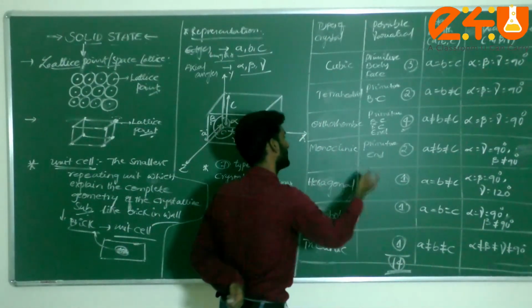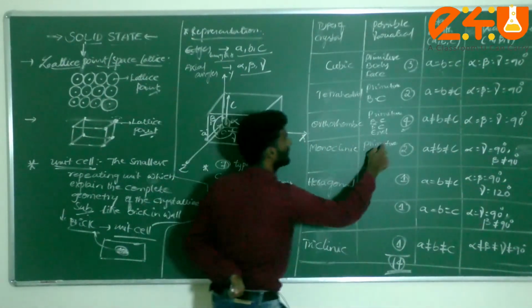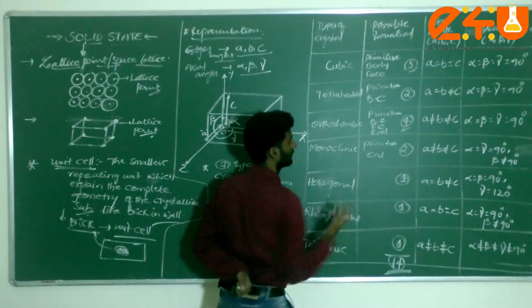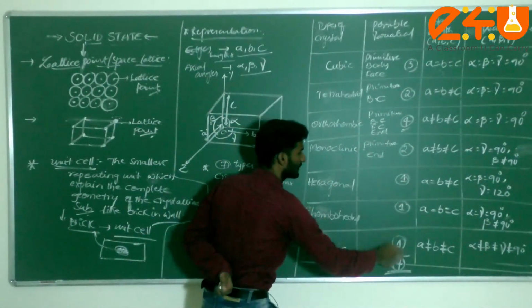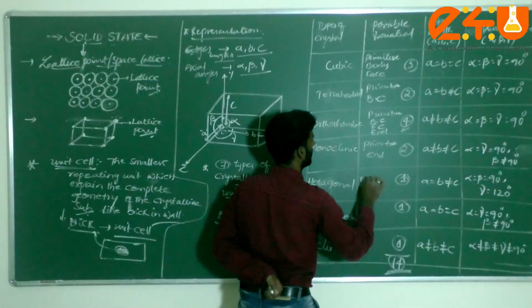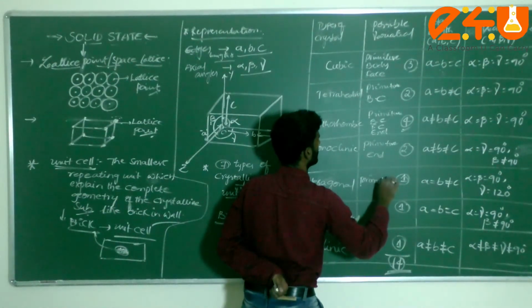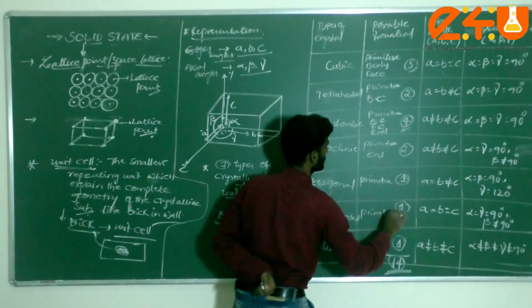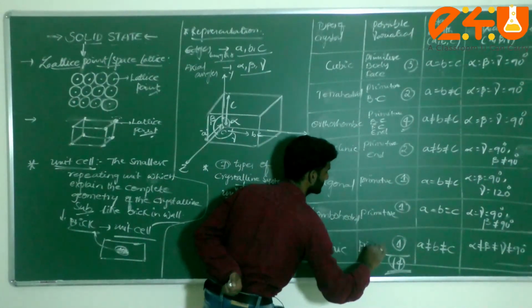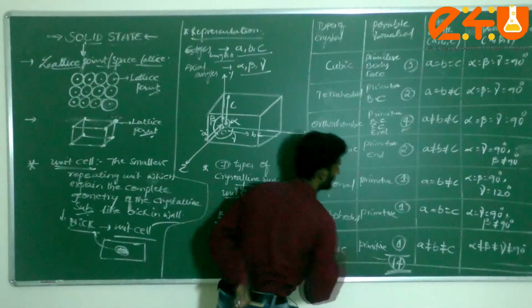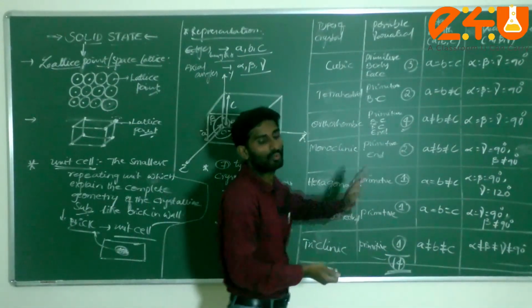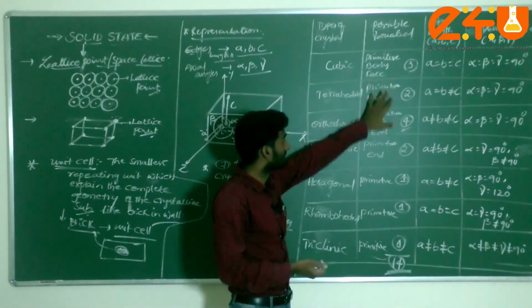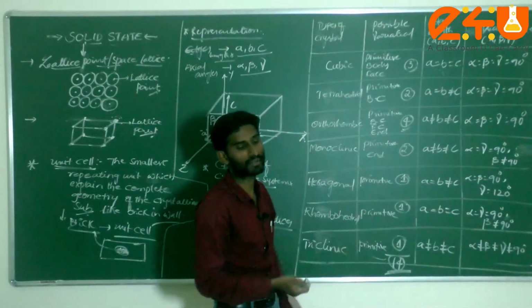What is primitive, what is end center, we are going to discuss. Primitive and end, 1 plus 1, 2, came or not? Next one, 1 1 1 indicates everything comes under primitive unit cell. Total there are 14 types of crystalline points, also called Bravais lattices.